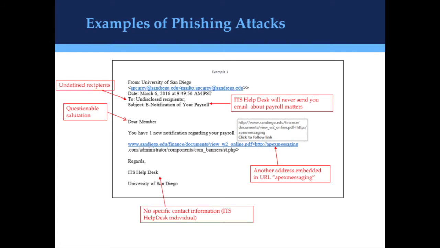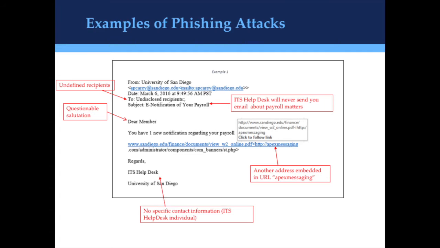Let's take a look at a few examples of email phishing attacks. The following examples are from actual phishing emails used to compromise USD accounts. Let's take a look at some of the signs that this one is not a legitimate email. As you can see from the image, the email is being sent to undefined recipients. If you look at the To section, you will see that the address is not valid and only the words undisclosed recipients is seen. This is a sign that this particular email is not a legitimate email. If we move down to the Dear Member section, towards the body of the email, there's a very questionable salutation. Dear Member. The salutation is very general.